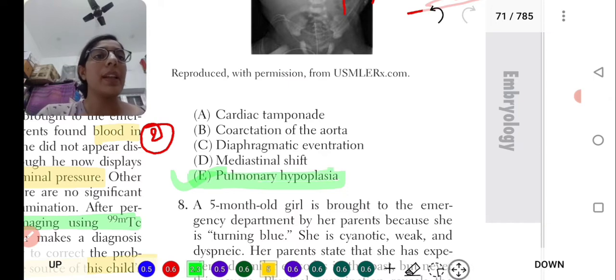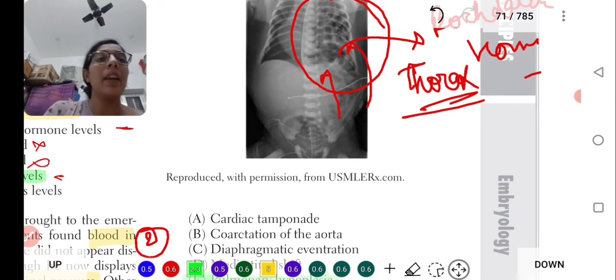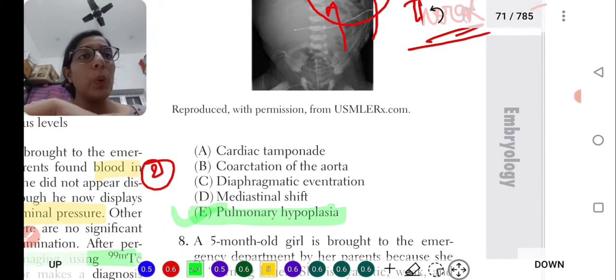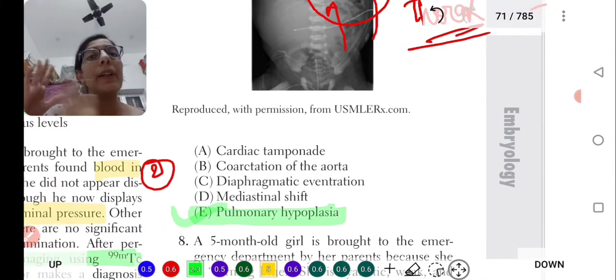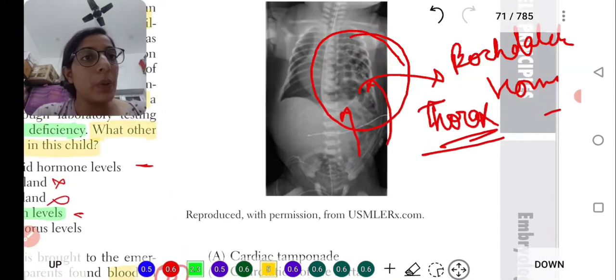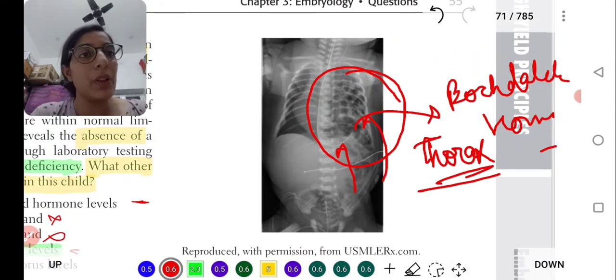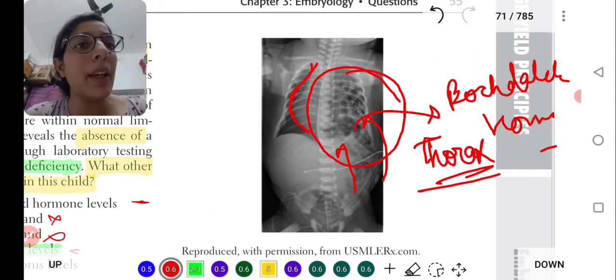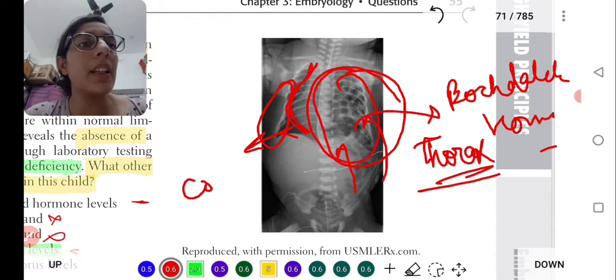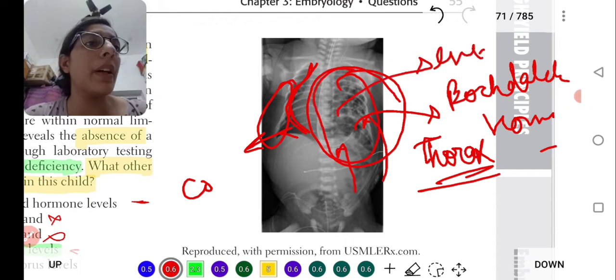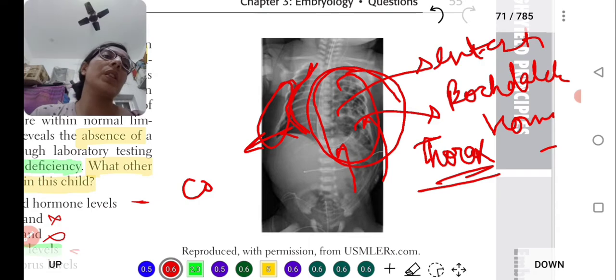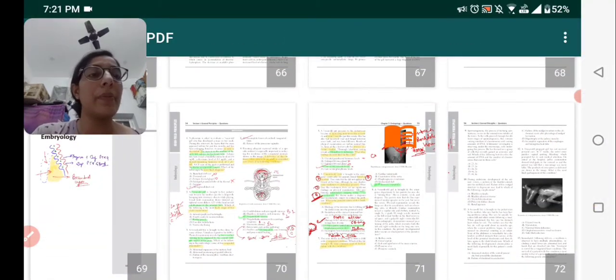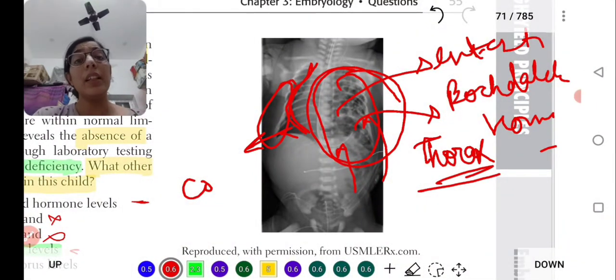Bochdalek hernia is present congenitally, and it will hinder the development of the lung. Look towards here. You see complete mediastinal shift. The lung here is only this much. You can't see the lung here. This is only the intestinal part. So in such a situation, when it is present congenitally, the baby's lungs will not be able to develop.